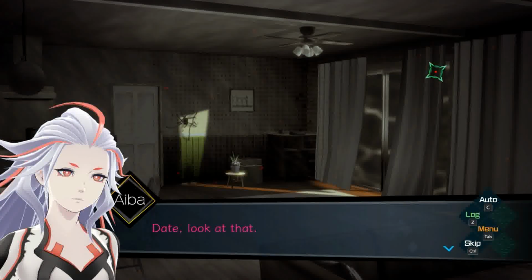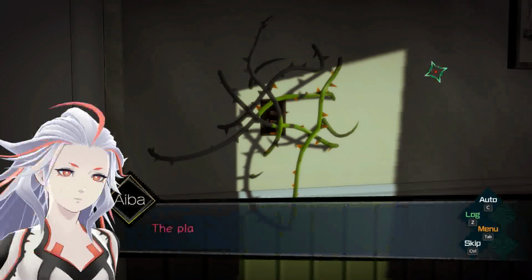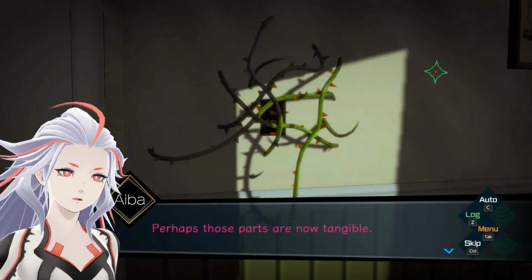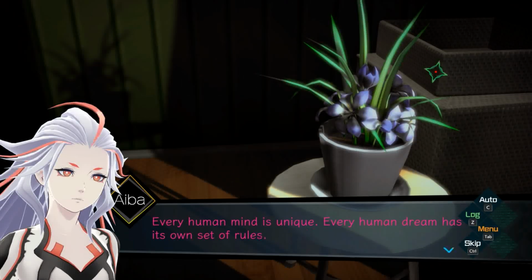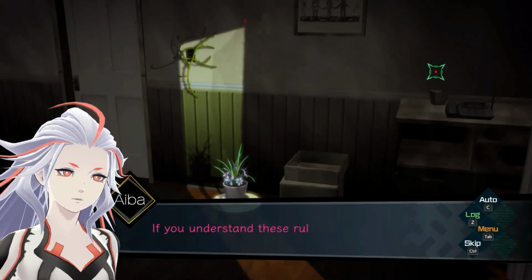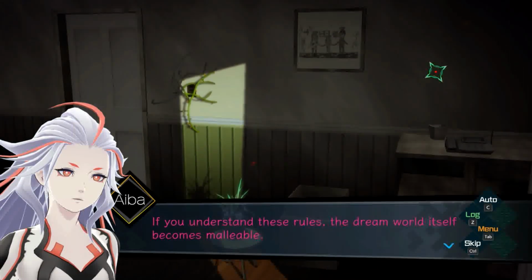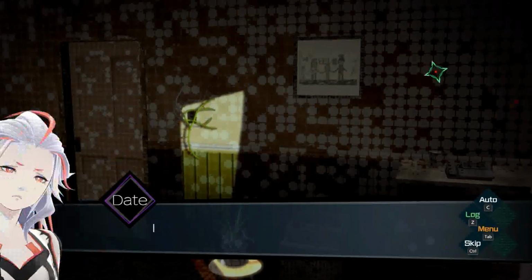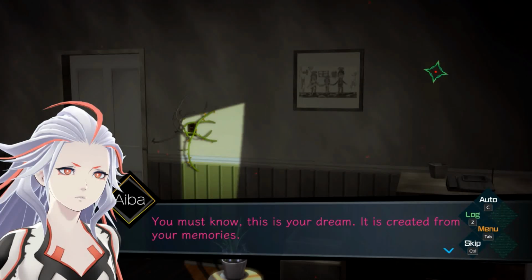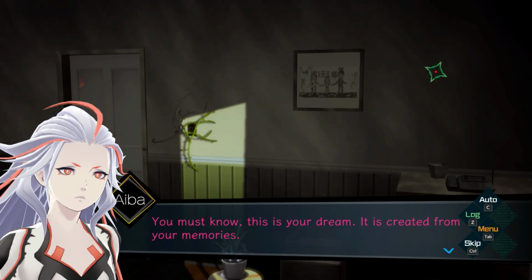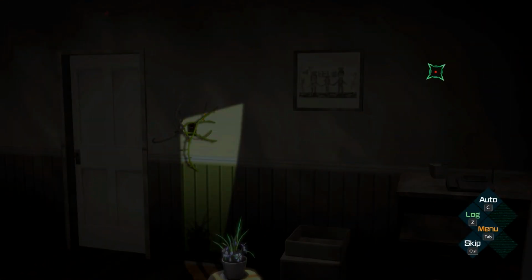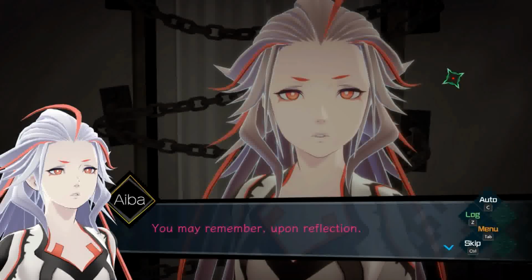Date, look at that. The places where the light touches have become colored. Perhaps those parts are now tangible. Every human mind is unique. Every human dream has its own set of rules. I see. If you understand these rules, the dream world itself becomes malleable. Who was that? I don't know. You must know. This is your dream. It is created from your memories. Maybe that is something we're gonna find out if we break more mental locks. I don't know what to tell you. I have no idea who that was. You may remember upon reflection.